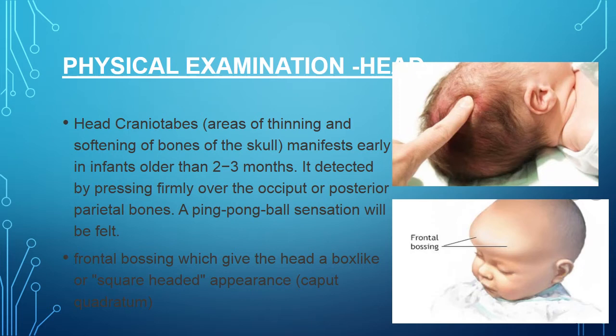A ping pong ball sensation will be felt. Second is frontal bossing, which gives the head a box-like or square-headed appearance, also known as caput quadratum, as seen in the pictures, frontal bossing and craniotabes.